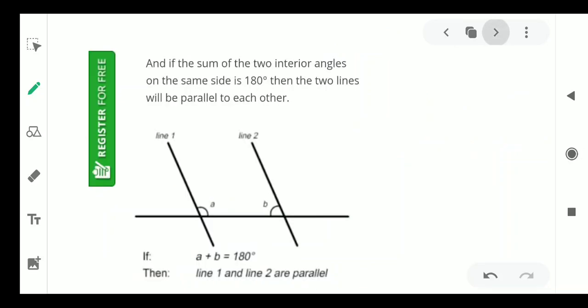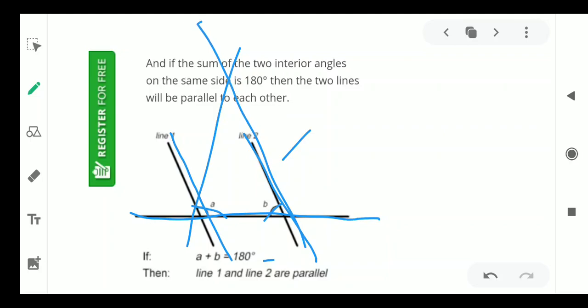Okay, next, again see this conclusion. For example, this is a line. On this line, if you draw any two lines like this, then what is the sum of these two angles? As per the fifth postulate, the sum of these two angles is 180 degrees. So A plus B is 180 degrees, and these two lines are parallel. If they are not parallel, they will meet at one point. Okay, so this is clear. I think you have a clear idea about this fifth postulate.